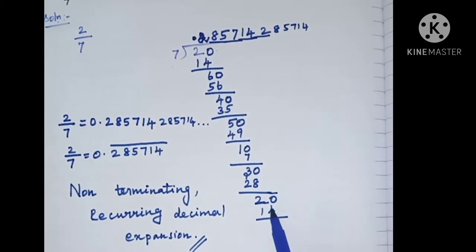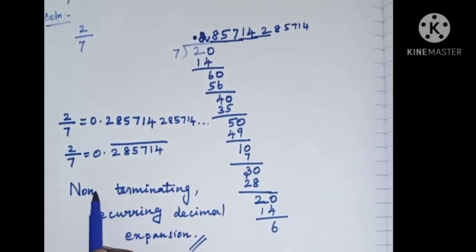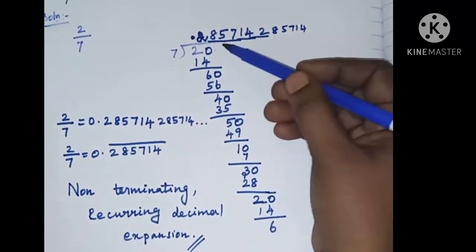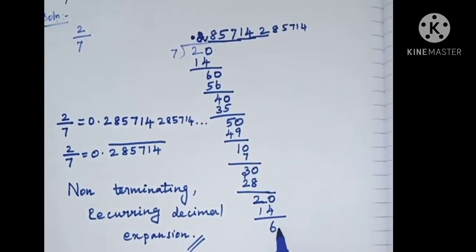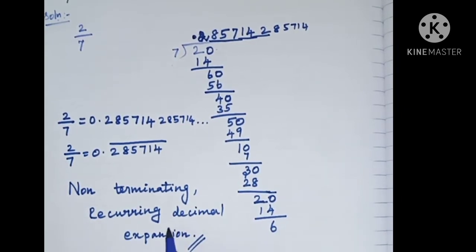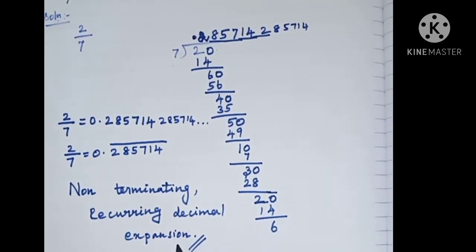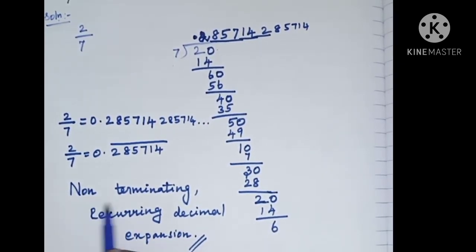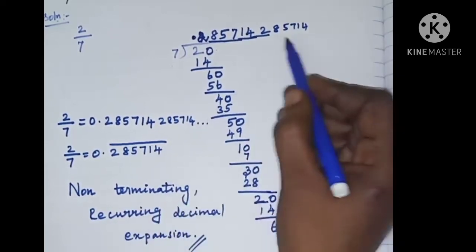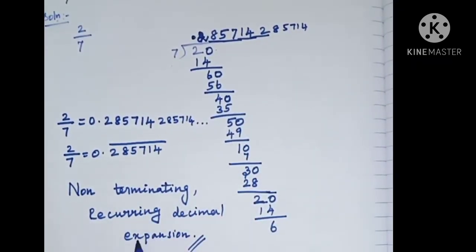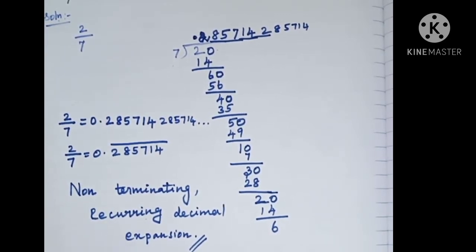Because if we get the remainder 0, then we will say this decimal expansion is terminating. If we divide the numbers and we get 0 in the remainder, then we say this is a terminating decimal expansion. In this case we didn't arrive at the remainder 0. So this is non-terminating and the numbers are repeated again and again. So we have to say this decimal expansion is recurring. Recurring means reoccurring.